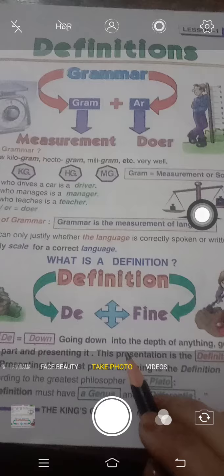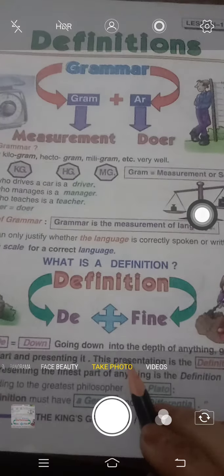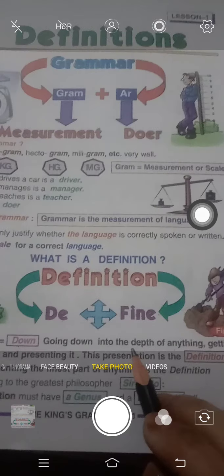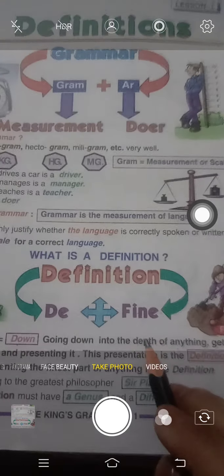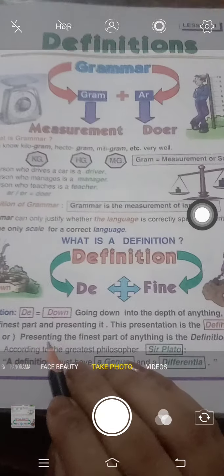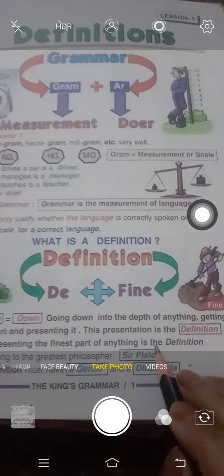Whenever we define anything, it means we go down, we go deep into the matter, and we get all the information. So that presentation is the definition. Presenting the finest part of anything is the definition. All right.